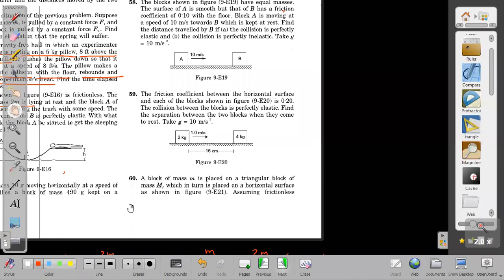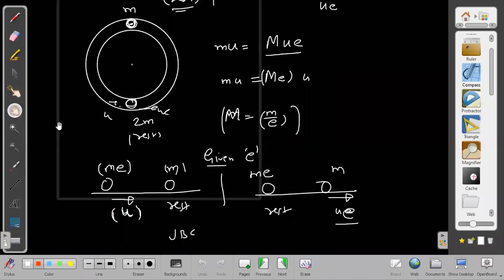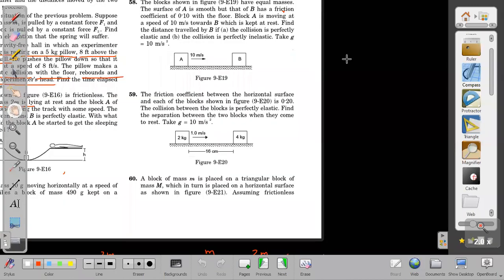Sir, I am facing difficulty in problems which are involving springs. In springs, there is nothing much really. What is the problem that you tell me? And moreover, the problem will not be one. If you know the basic concepts of spring, you just apply the conservation. I am facing difficulties in applying conservation of mechanical energy.